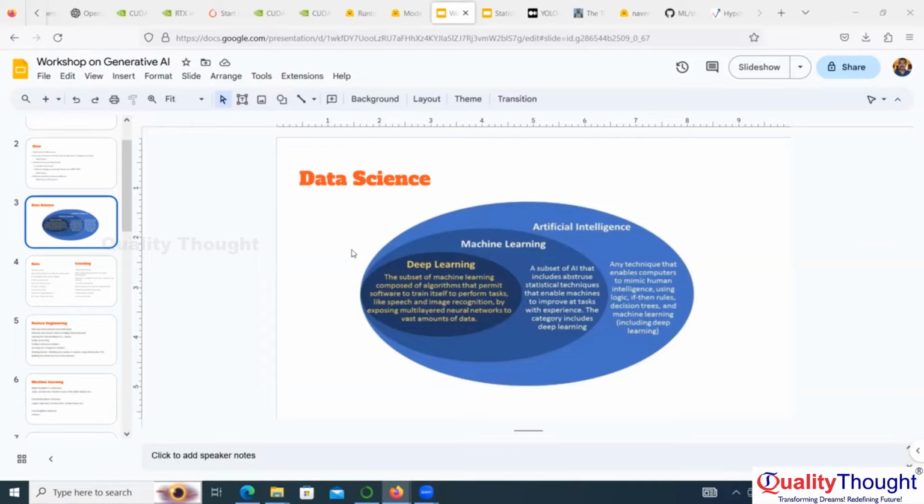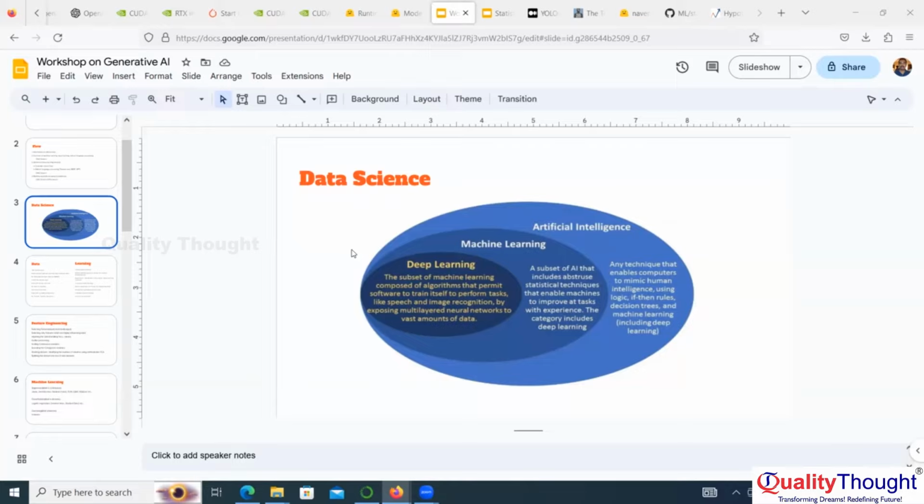Artificial intelligence, the name itself says it: the way humans think and learn, it will be done by computers. That is the reason it is called artificial intelligence. Deep learning is exactly the same. Our brain neurons are connected in the same way, and these neural networks will be trained.